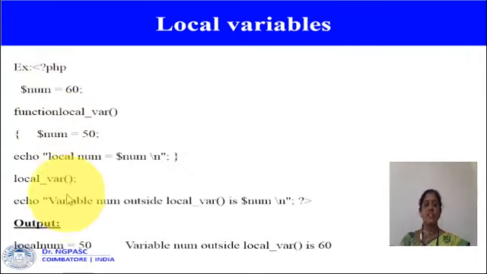So this is an example program for local variables. Here $sum is equal to 60, it is a local variable. It is declared inside the particular function. local_var_fun is the name of the function used, and this is the variable that is declared inside. So it is called a local variable. And this variable cannot be accessed anywhere else in the program.